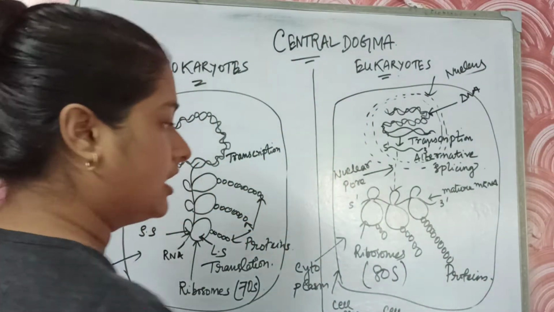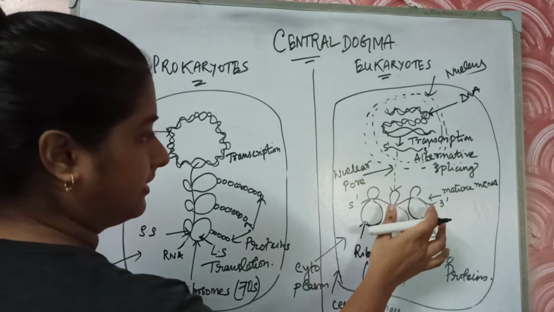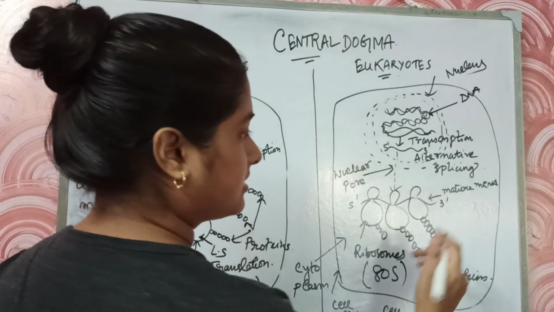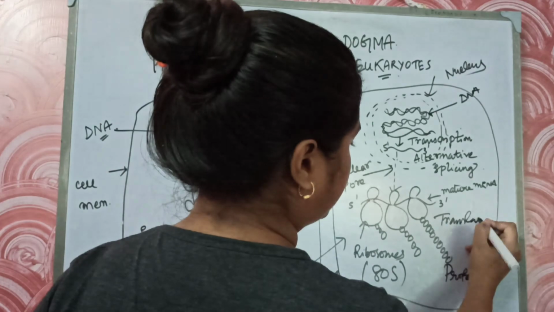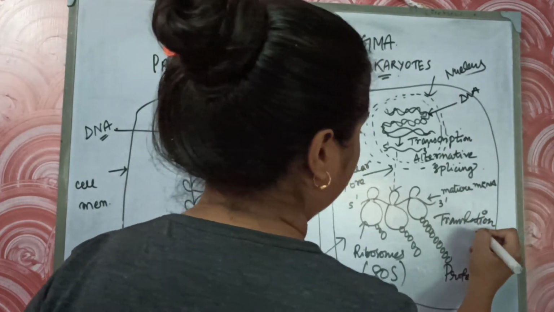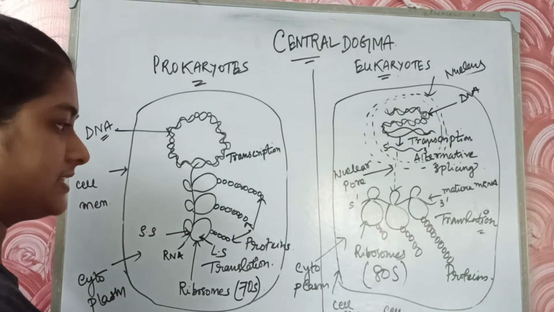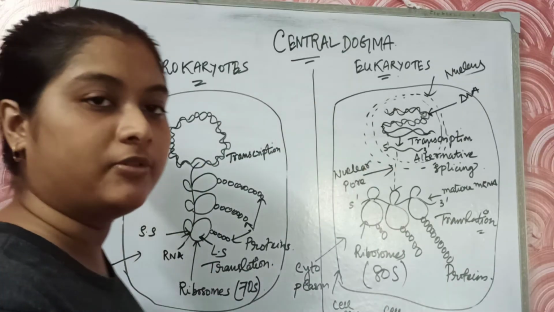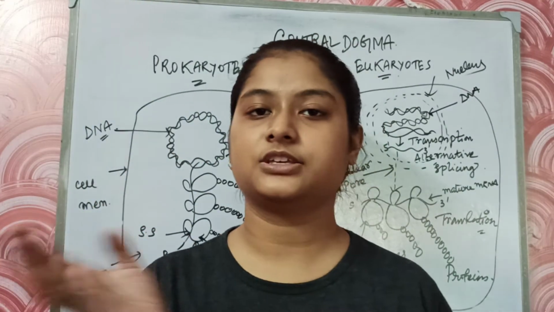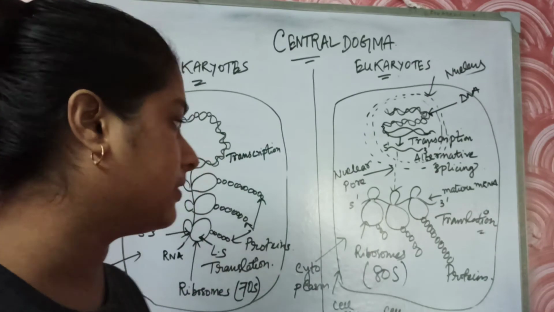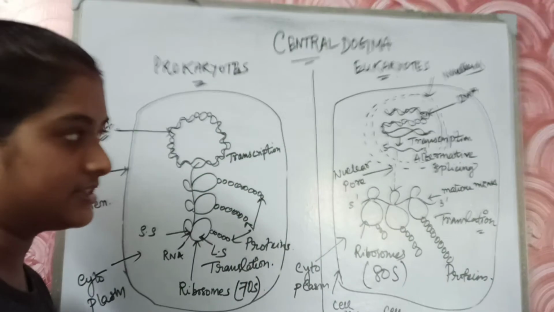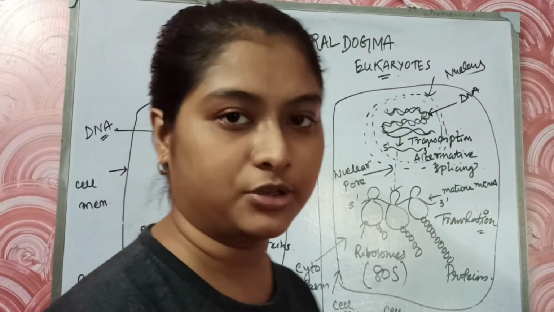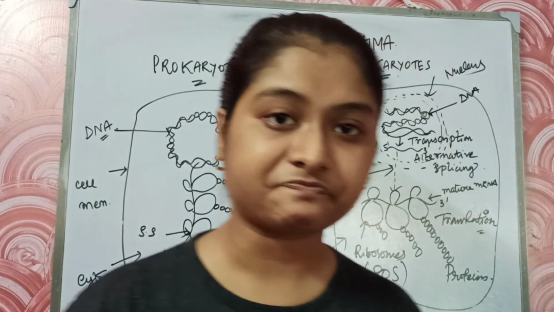Proteins. Okay. So this process where from mRNA we are getting proteins is known as the process of translation. So this is the central dogma of life, which takes place in the prokaryotes as well as in the eukaryotes. We see that transcription takes place mostly in the cytosol of the prokaryotic cell, whereas transcription occurs in the nucleus of the eukaryotic cell.